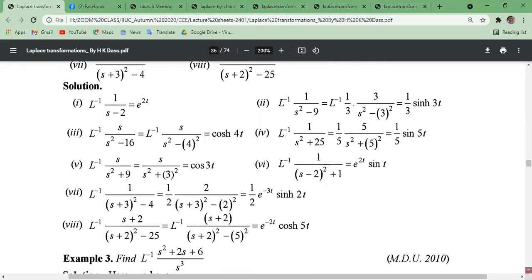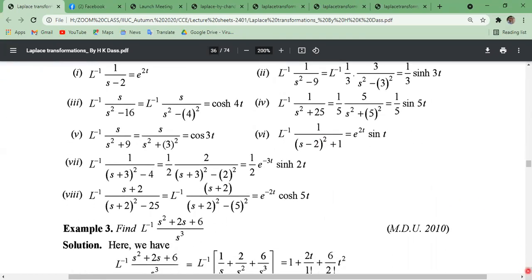So we have to follow the previous lecture, what is the Laplace transformation and finding the Laplace transformation of some basic functions. Then you can evaluate this. Now inverse Laplace transformation of 1 by s plus 3 whole square minus 4, what will be 1 by a. A means what? 2 square. A divided by s plus 3 whole square minus 2 square. Same. This will be half e to the power minus 3t sine hyperbolic 2t.